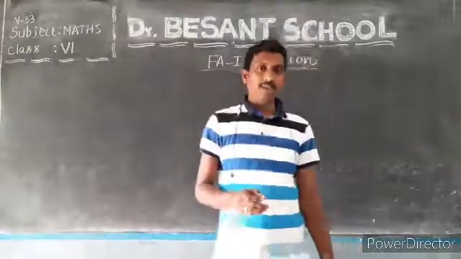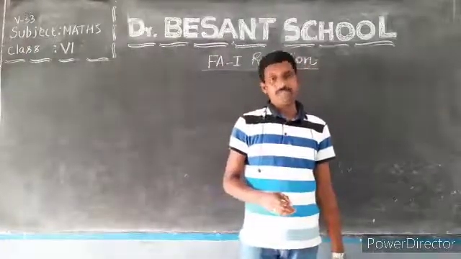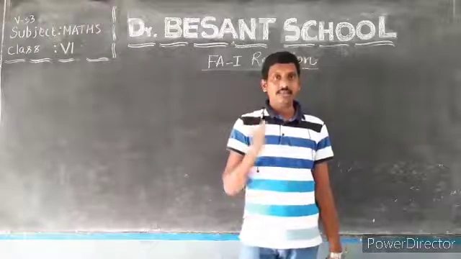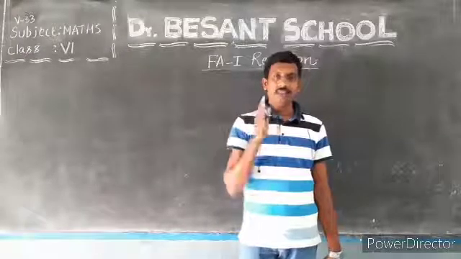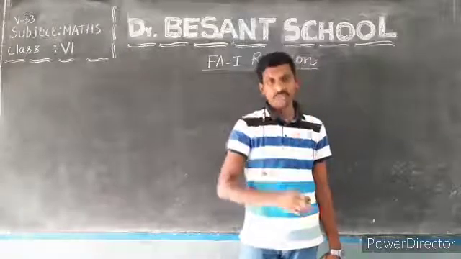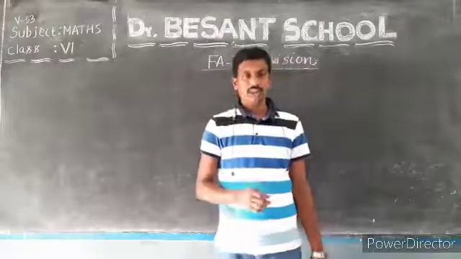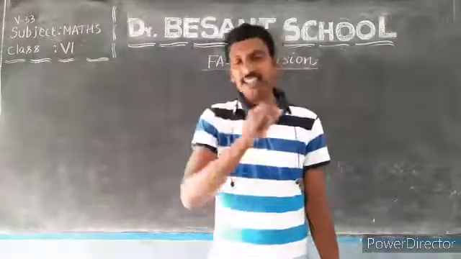And we discussed different periods: ones, thousands, lakhs, and crores. Here crores means an 8-digit number.